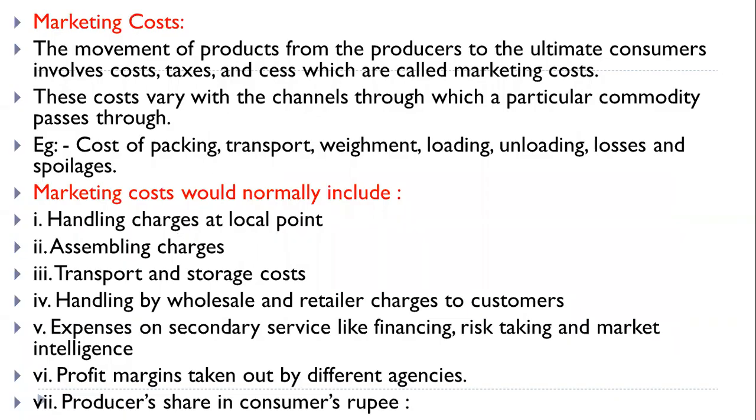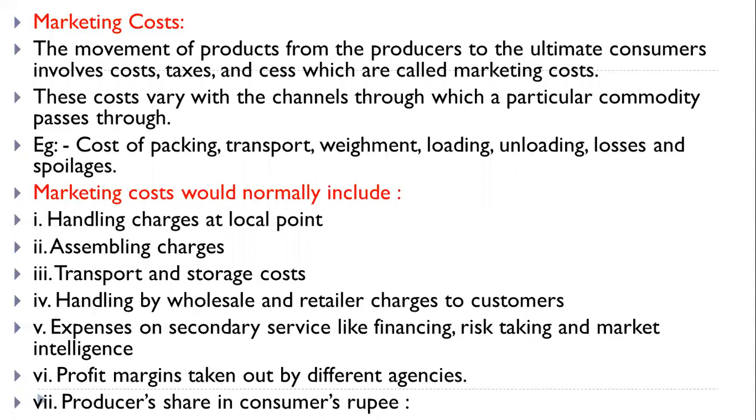What is marketing cost? The movement of product from the producer to the ultimate consumer involves cost, taxes and cess, which are called marketing cost. Cess means it's a type of tax, and it is also included in that particular concept. These costs vary with the channels through which a particular commodity passes. For example, cost of packing, transport, payment, loading, unloading, losses, and spoilage.